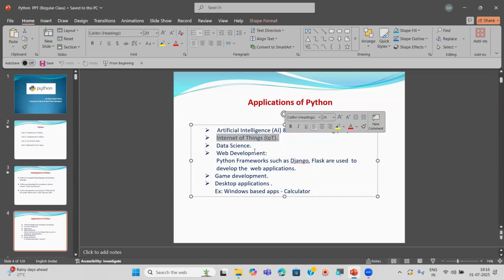Next, data science. Data science is also one more latest technology. This technology we specially use to handle the data, manage the data, or process the data.